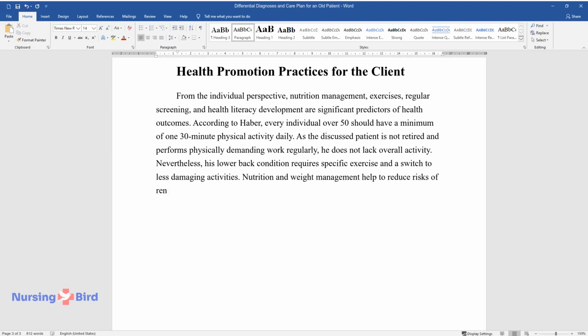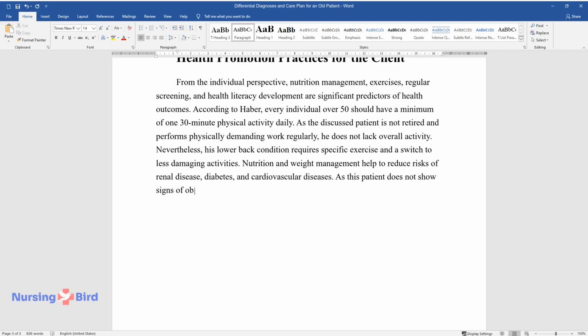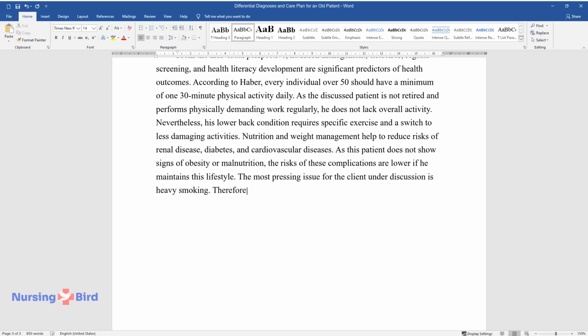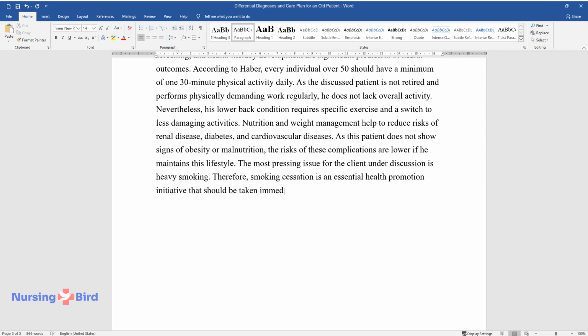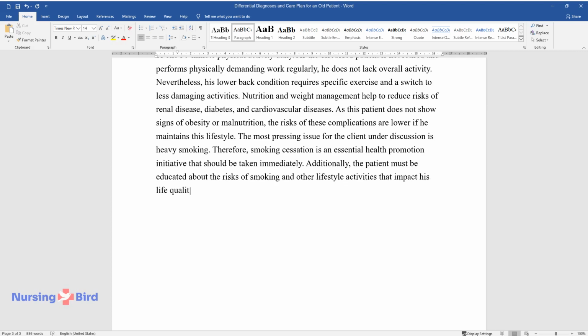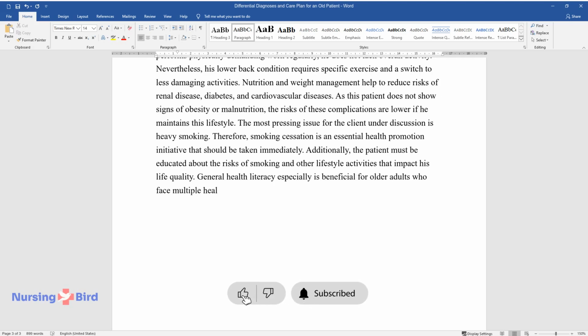Nutrition and weight management help to reduce risks of renal disease, diabetes, and cardiovascular diseases. As this patient does not show signs of obesity or malnutrition, the risks of these complications are lower if he maintains this lifestyle. The most pressing issue for the client under discussion is heavy smoking. Therefore, smoking cessation is an essential health promotion initiative that should be taken immediately. Additionally, the patient must be educated about the risks of smoking and other lifestyle activities that impact his life quality. General health literacy especially is beneficial for older adults who face multiple health conditions and need to know how to manage their health.